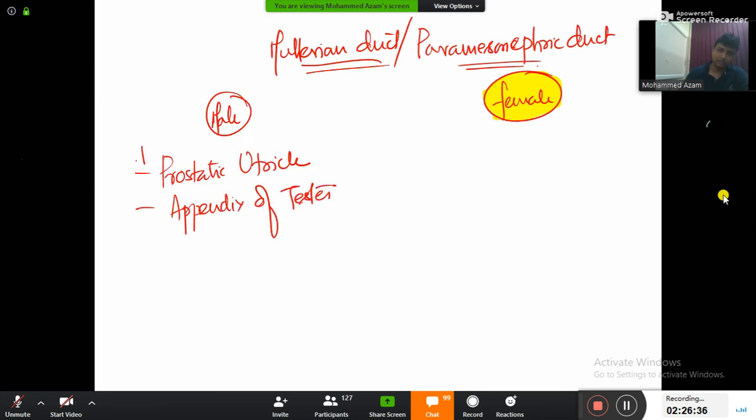Out of this one, this is important, already asked in the exams. So the remnant of Mullerian duct in the males will be prostatic utricle. And in females, the Mullerian duct is going to form the female genitalia. So what will it form? It is going to form the fallopian tube, and then it is going to form the entire uterus, and then it is going to form the upper part of the vagina.